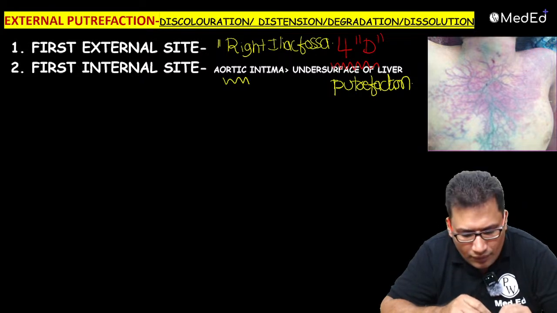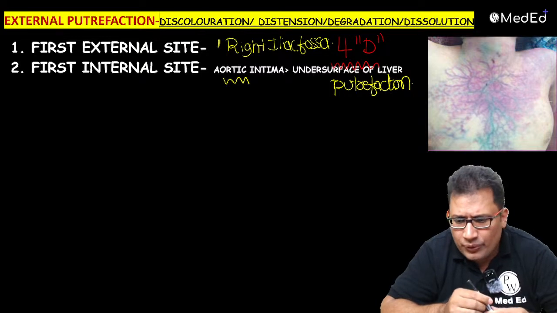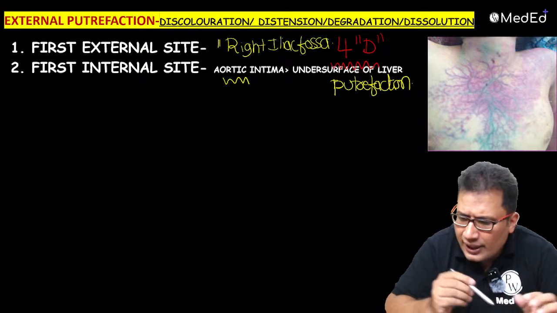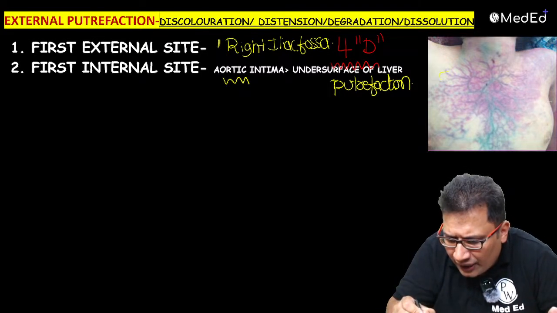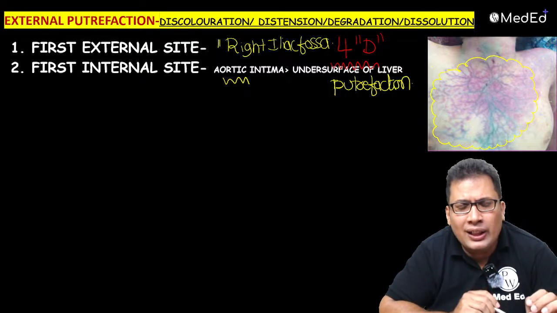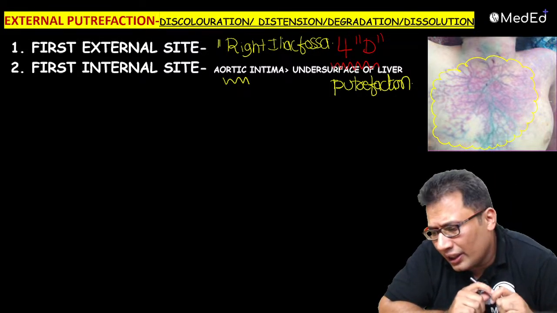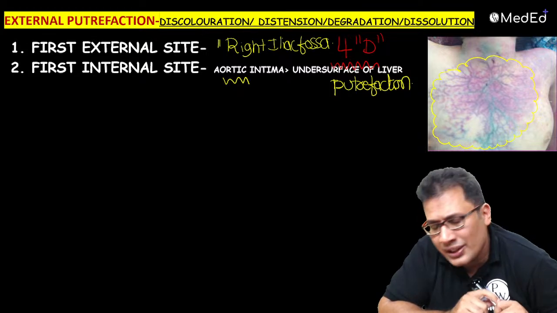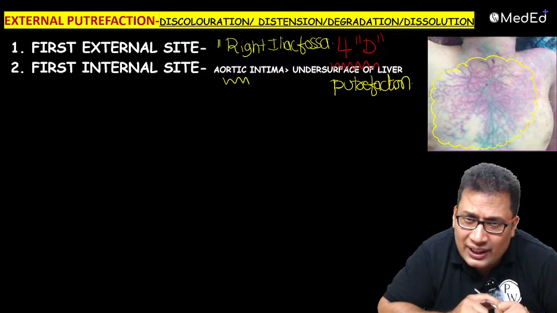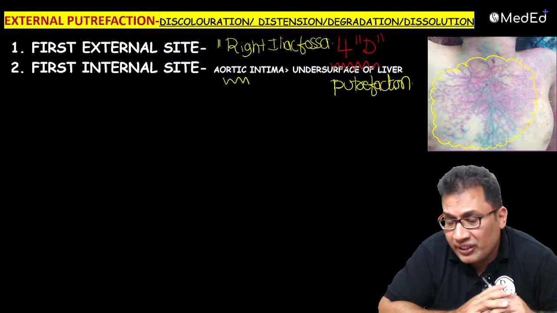Okay. Let's see what are the important findings in case of putrefaction. I think you can see there is one very important finding in the picture there, guys. You can see prominent veins, the prominent green color veins. What are these prominent green color veins visible over the chest, normally seen over the thighs, and the root of the neck?